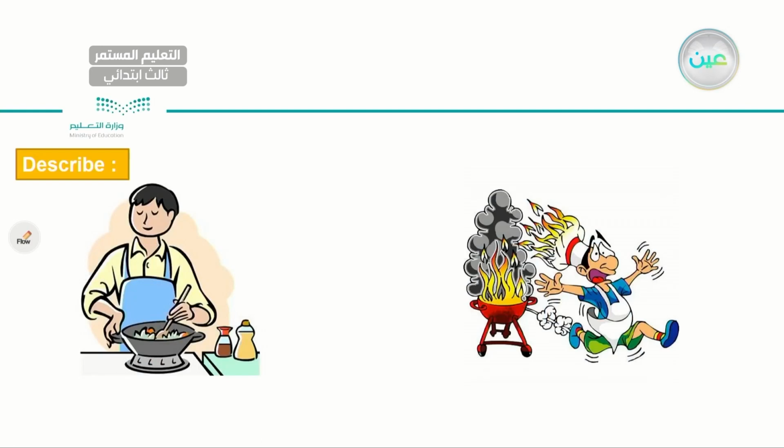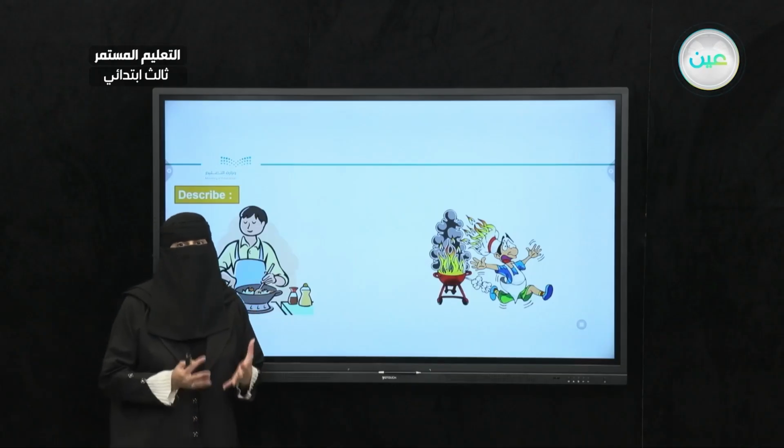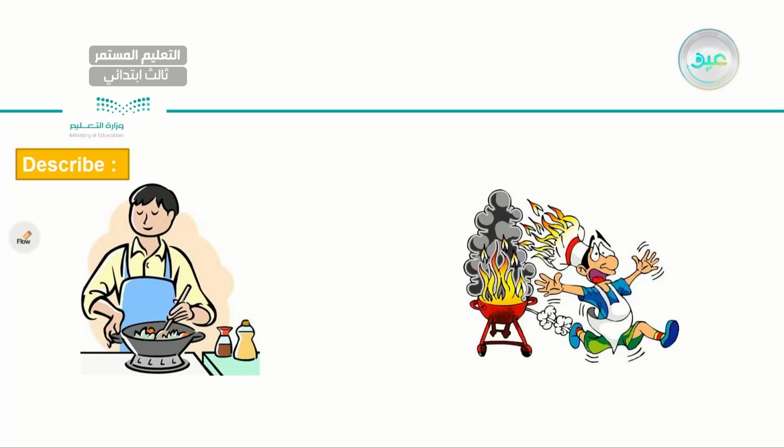For example, let's revise these two sentences. Here I can see two people trying to cook. What do you think, my dear student? Can they both cook? As you can see, the man on your left is making a delicious meal. So we will say he can cook.